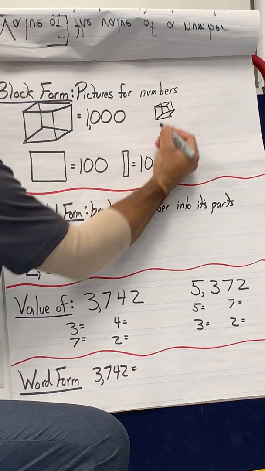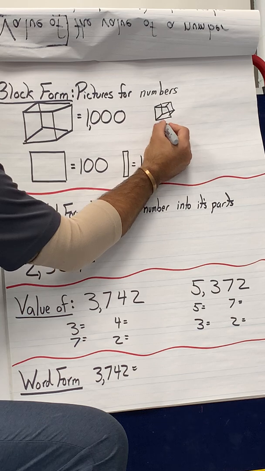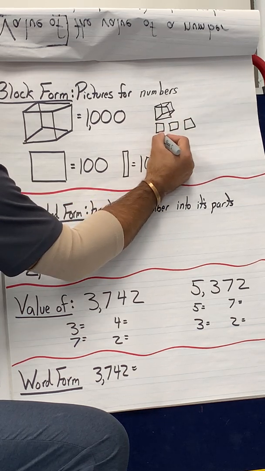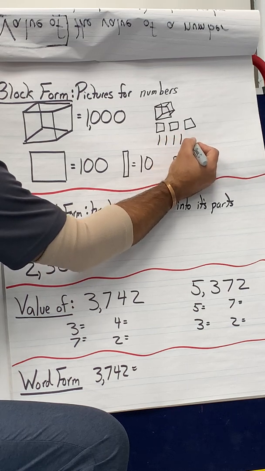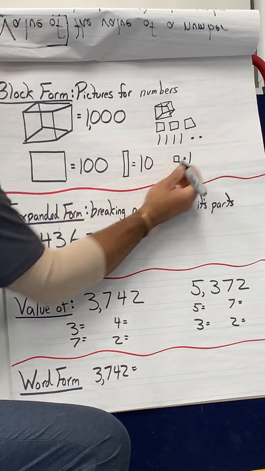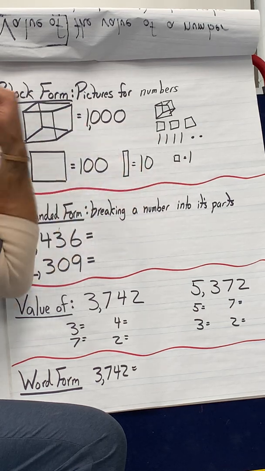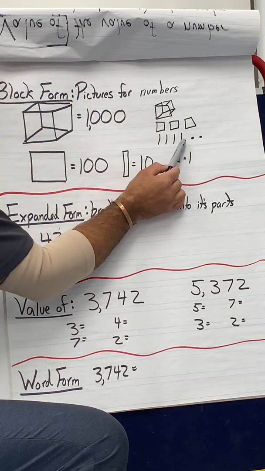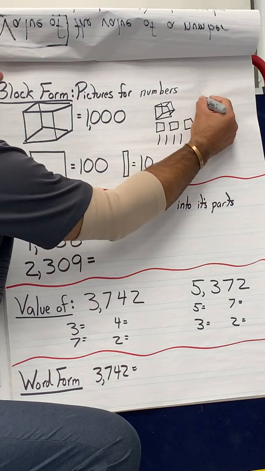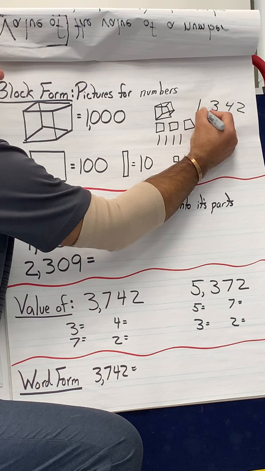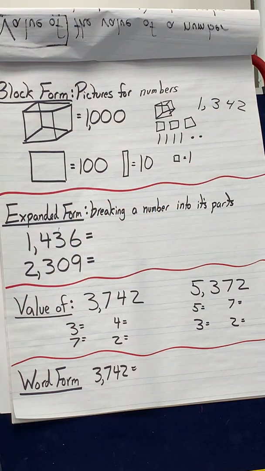So 1,000, and then 300, 10, 20, 30, 40, 1, 2. 1,342. Cool. So that would be block form, just with bigger numbers, okay?